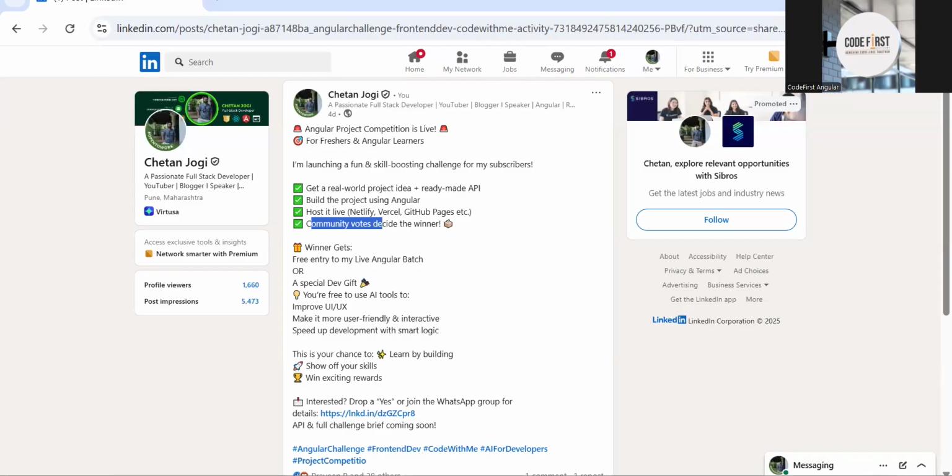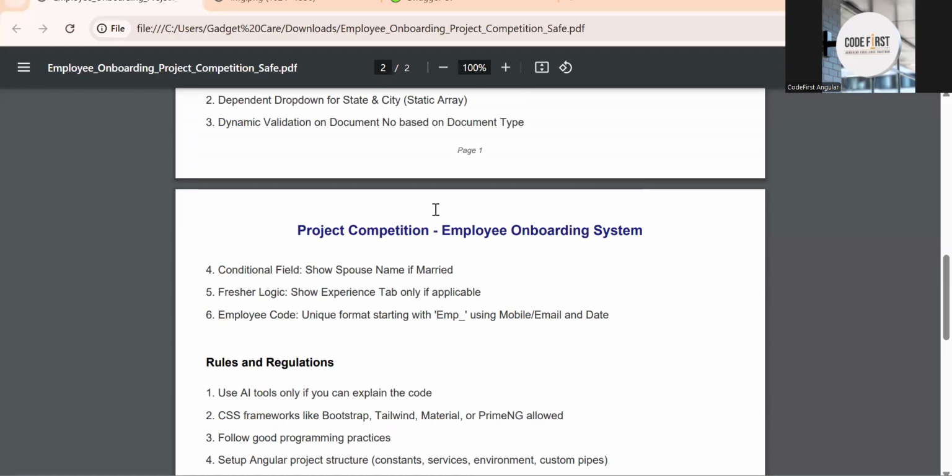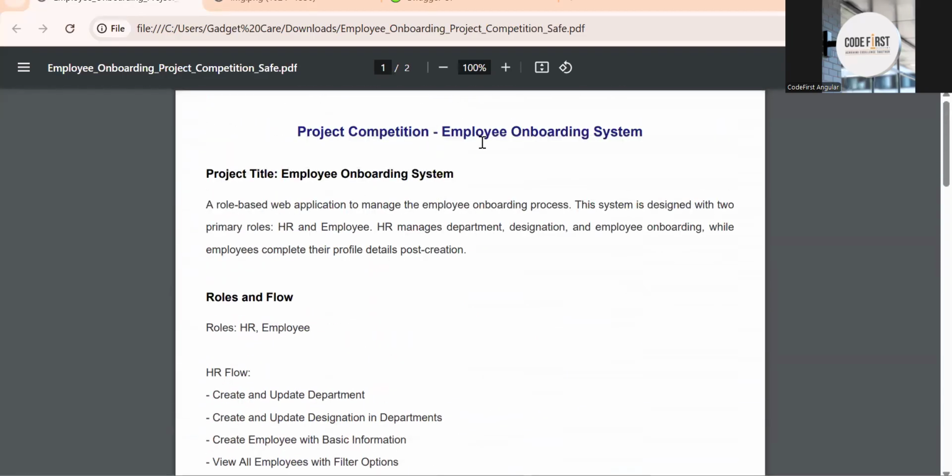Fine. Now coming back to your project competition, what's the project? I'm considering an employee onboarding system. Consider an IT company. I'm taking the employee onboarding system because everyone, freshers and experienced alike, is familiar with this idea. You can call it an employee onboarding system or management system, anything, right? So consider an IT company where you need an application for the new employees joining the company. We need an application to store their data, meaning employee onboarding. So that is this application.